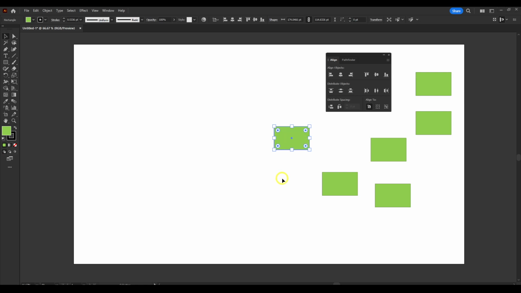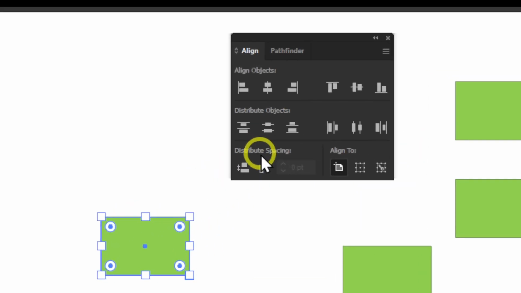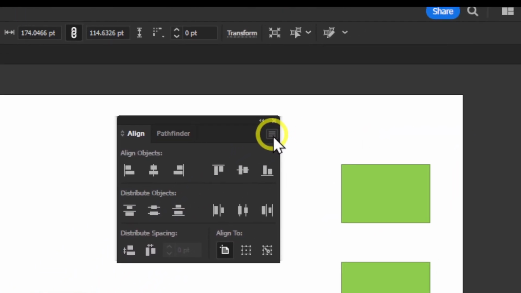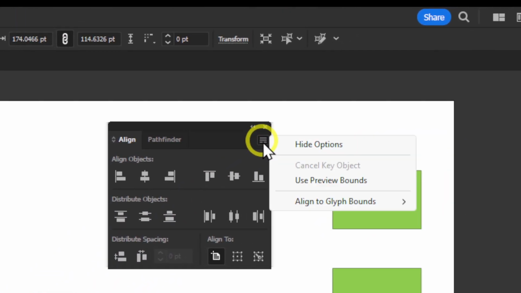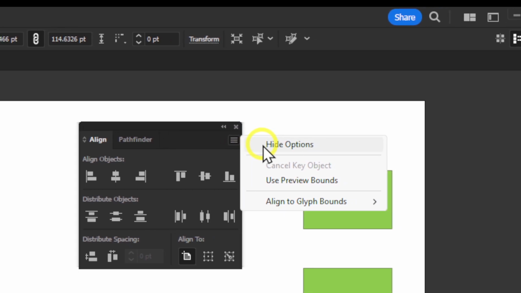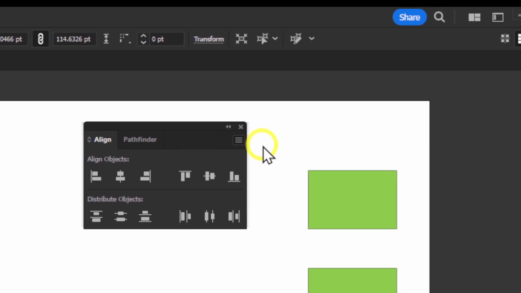And something here I forgot to mention, it's quite important, is if you can't see here distribute spacing, here you don't see these options, make sure you click on the three lines here and just select show options.